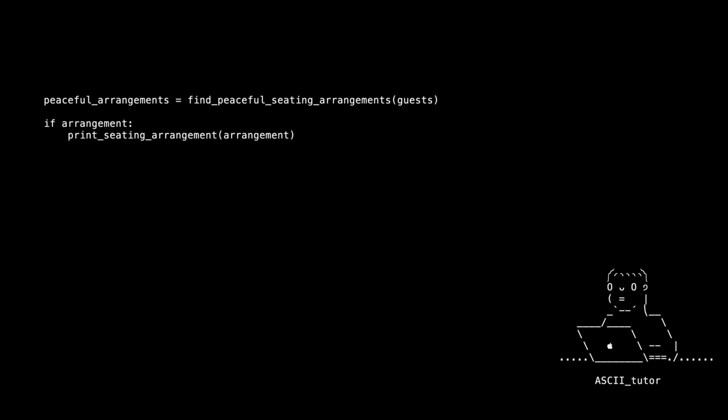I made a pretty print function with some formatting. If there was no way to avoid trouble at the dinner table, let's be brutally honest, dinner would be cancelled. Okay, this is the seating arrangement the event planner function found.